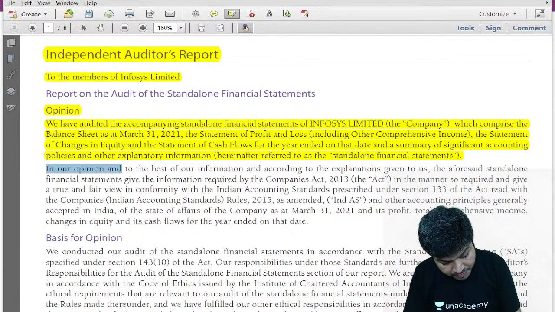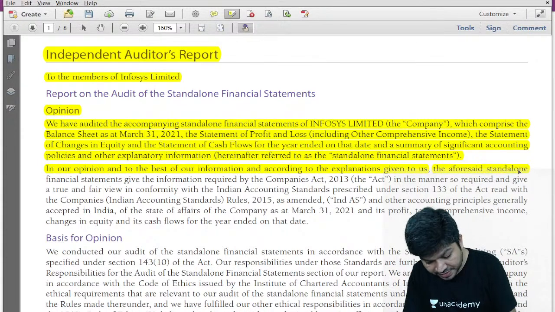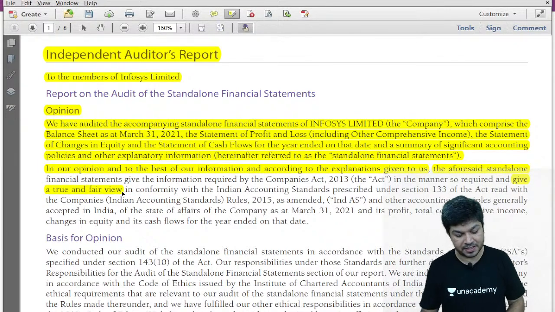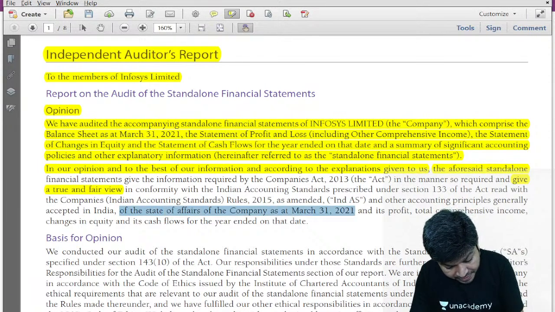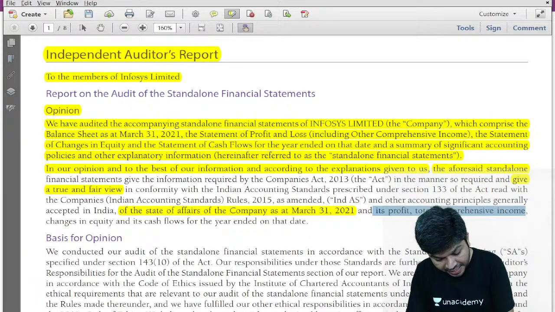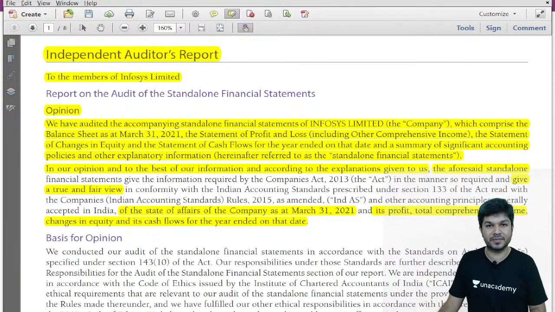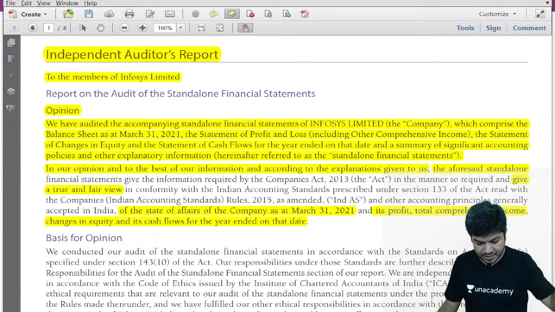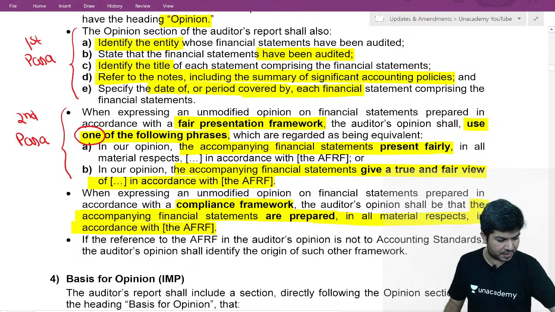In our opinion, to the best of our information, according to the explanation given to us, the aforesaid financial statement gives a true and fair view of the state of affairs as at this date, profits, cash flow statement, statement of changes in equity for year ended on this date. Can I say ditto, same to same? First title, addressee, opinion. Let's come back to our material.